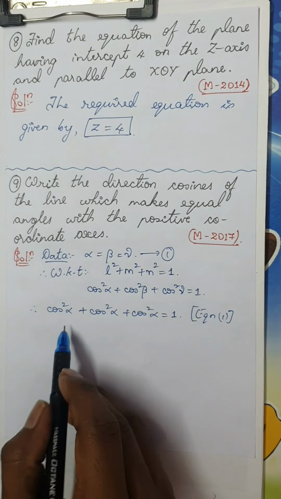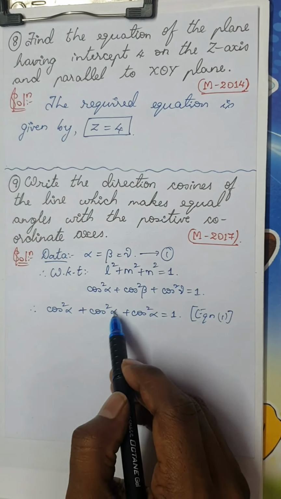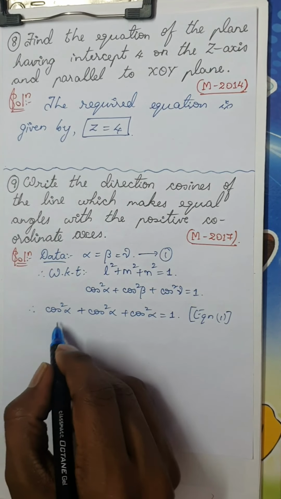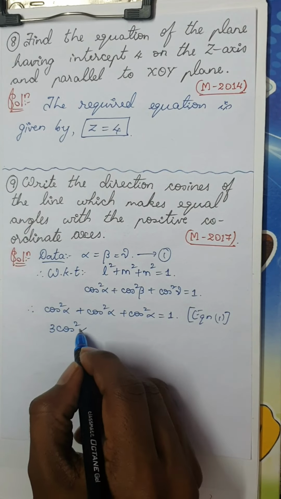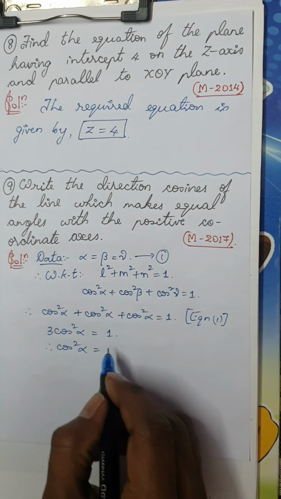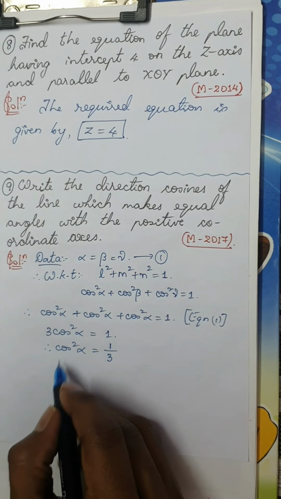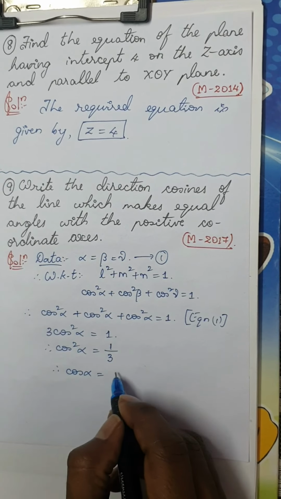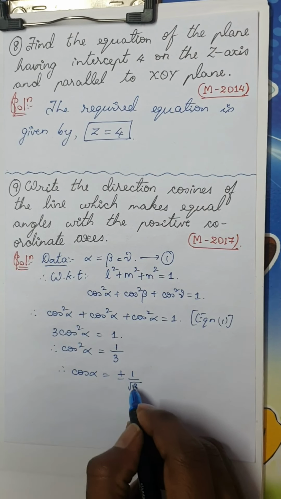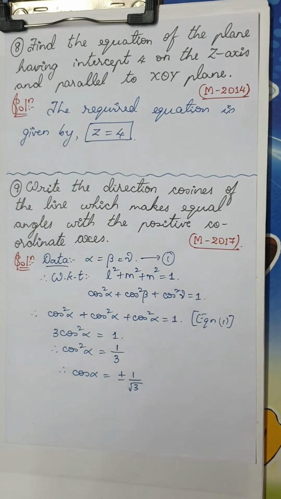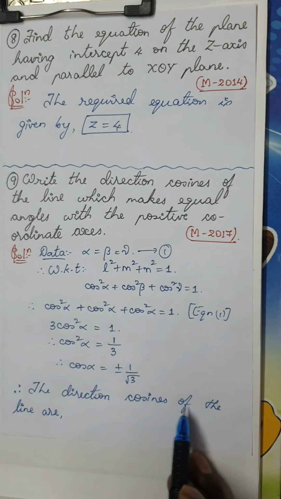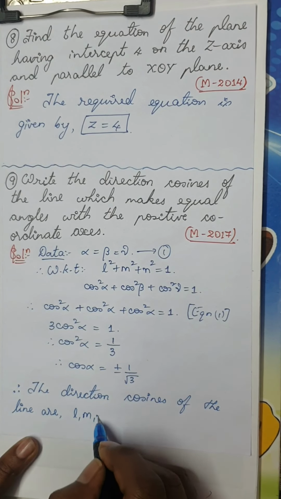What do I mean by writing all are the same? Because I can replace beta by alpha, and I can replace gamma by alpha also. So cos square plus cos square plus cos square, I will get 3 cos square alpha is equal to 1. Therefore, cos square alpha is 1 divided by 3. Therefore, cos alpha is plus or minus 1 divided by root 3, taking the square root on both sides. Is it clear? Therefore, the direction cosines of the line are l, m, n.